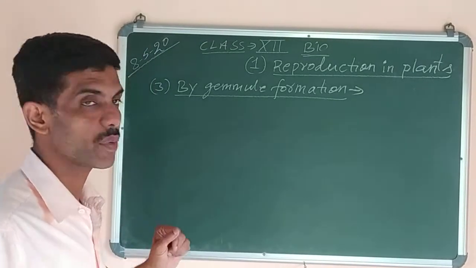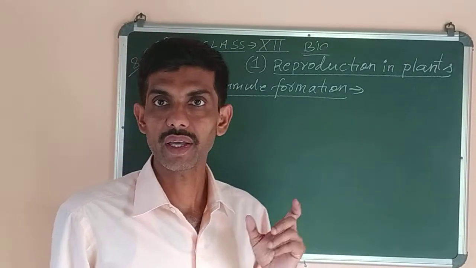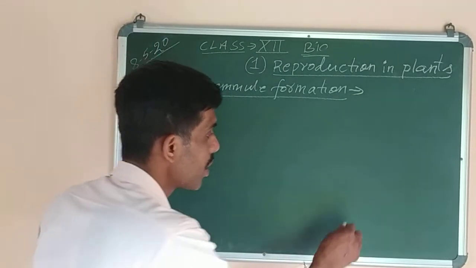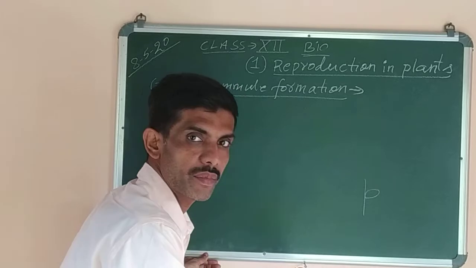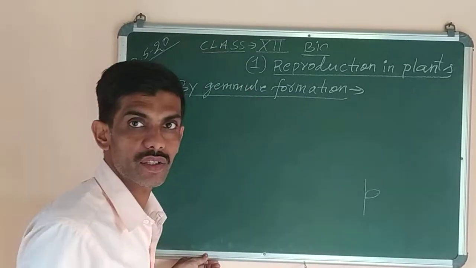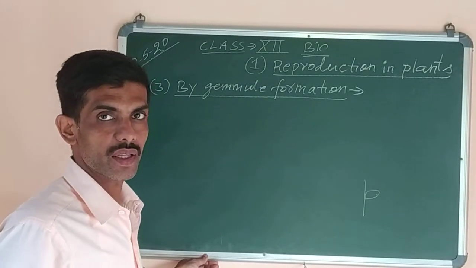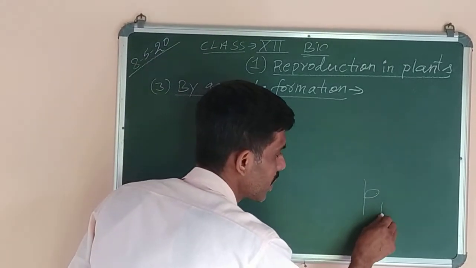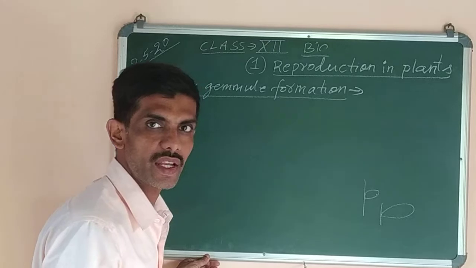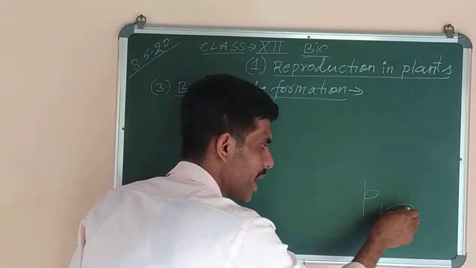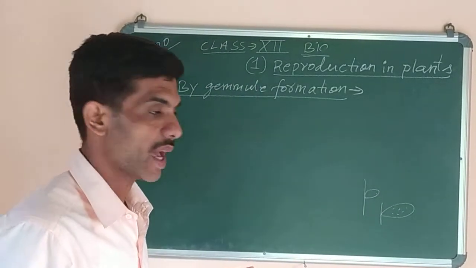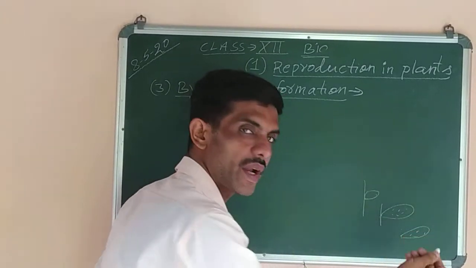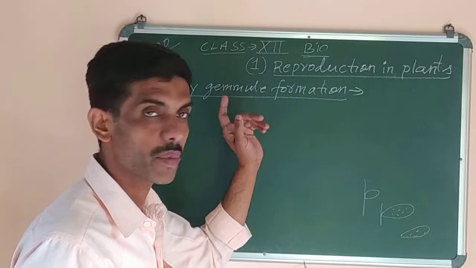Then the second one we studied was budding. Budding is a method of asexual reproduction in which a small outgrowth develops from the body of the organism, that is called a bud, like in the case of hydra. The second example we studied was yeast. This bud will gradually grow in size and it will develop all the organs or parts which are there in the parent cell, and finally it gets separated from the parent to lead an independent life. So that we had studied in the budding method.